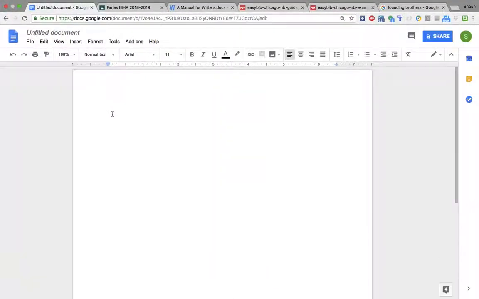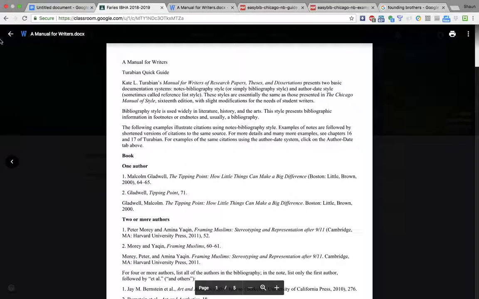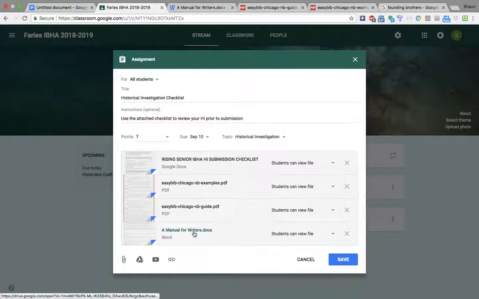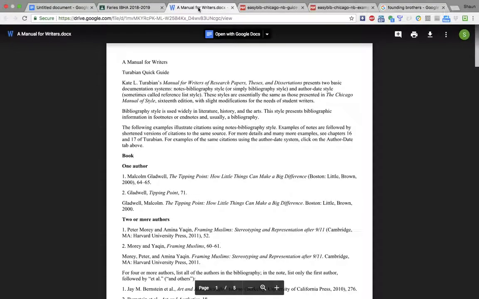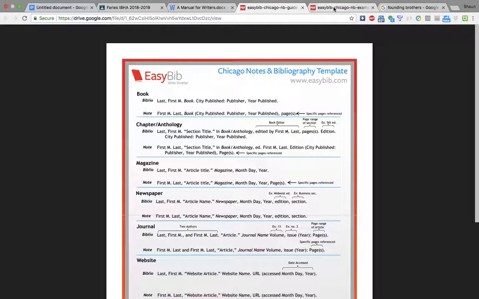First, I have a Google Doc. Remember, you should be writing your HIs all in Google Docs. I have Classroom here. Just a reminder, this is where I have some of the materials to help you with your historical investigation. And I've pulled these three sources up: Manual for Writers, and two cheat sheets from EasyBib.